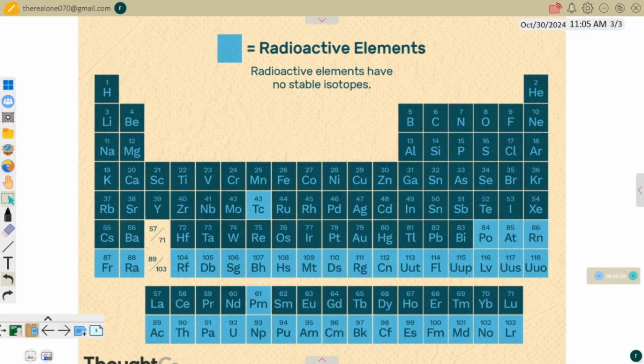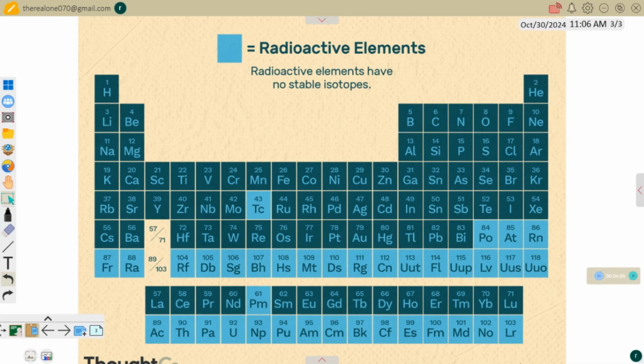Now consider this periodic table. It is very colorful. The color is used to indicate the radioactive elements, so any box that is colored with this color is a radioactive element. The first one here is the element with atomic number 43, which is technetium. That's the first radioactive element that we have here, and it is found among the transition elements, in block D. So it's a radioactive element.